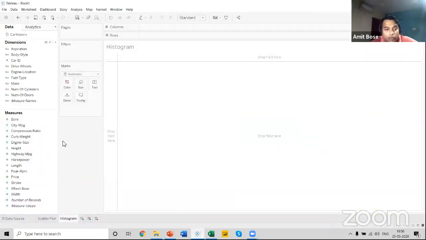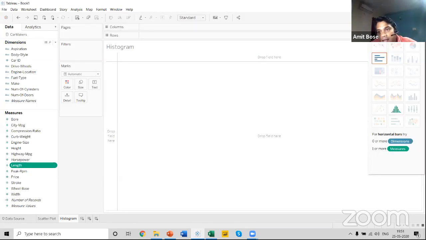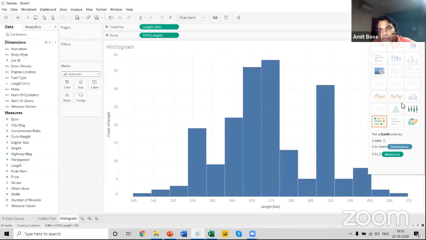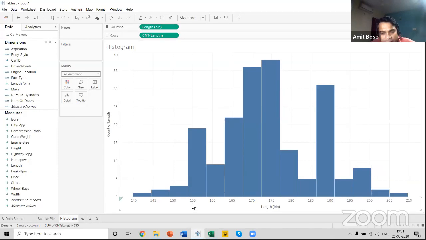So I will come over here, select the length measure from my data set, and go to Show Me. You can see that out of these visuals, Tableau is suggesting visuals like either a text table, a horizontal bar, or a histogram. I wanted to find the length distribution of cars in my data set, so I will select length and click on histogram. And here we go. Now there are a lot of things that I need to observe over here.